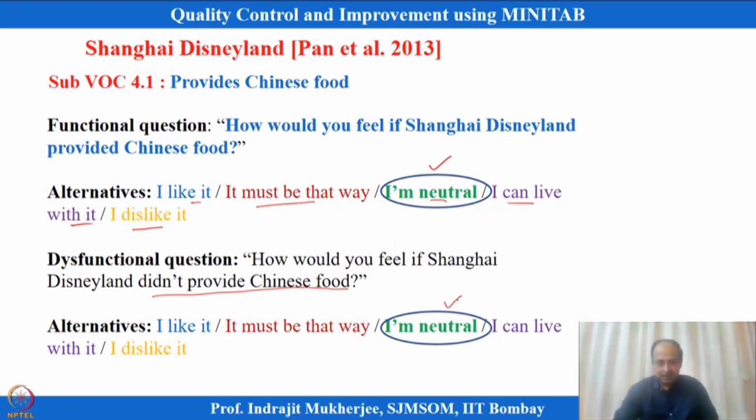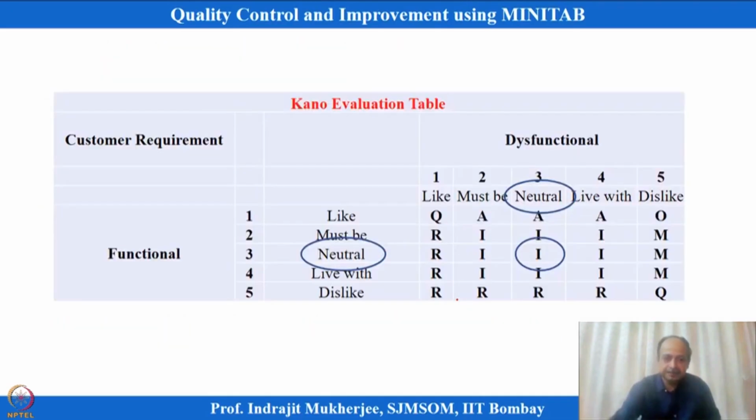So, this is one of the sub voices and one customer has responded that I am neutral. A different customer may mention a different option, and we are not restricting what option a customer will take. As an example, this customer is neutral for the functional question and neutral for the dysfunctional question also.